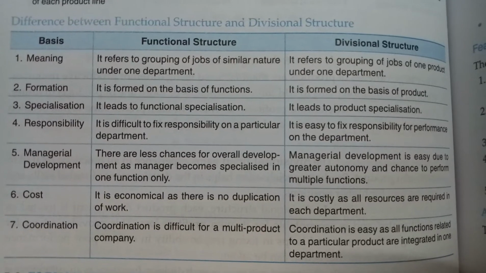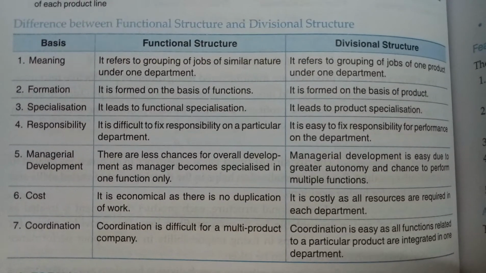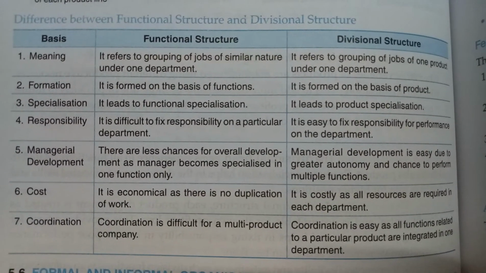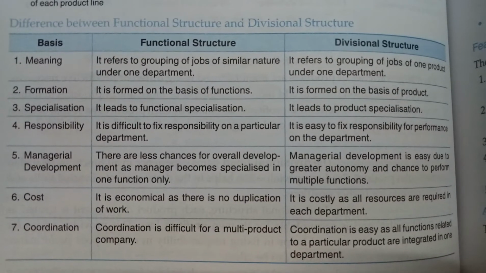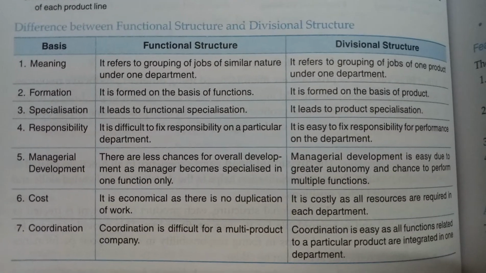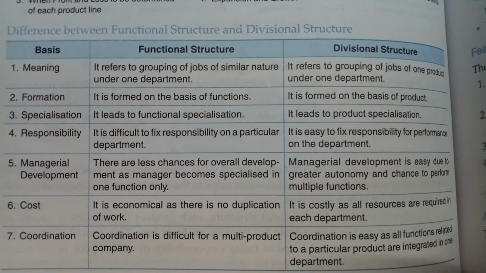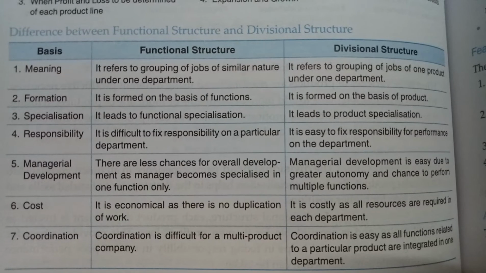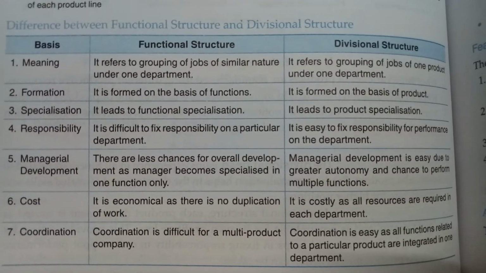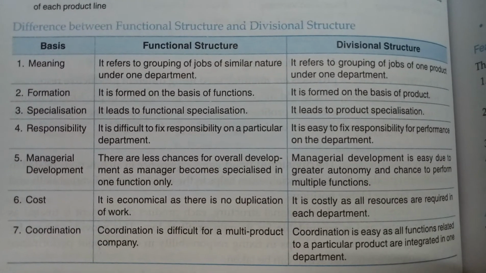In functional structure, the manager becomes expert only in either production, purchase, finance or marketing. What is cost? Functional structure is economical because there is no duplication of work.